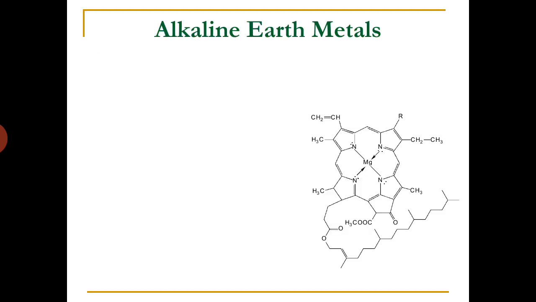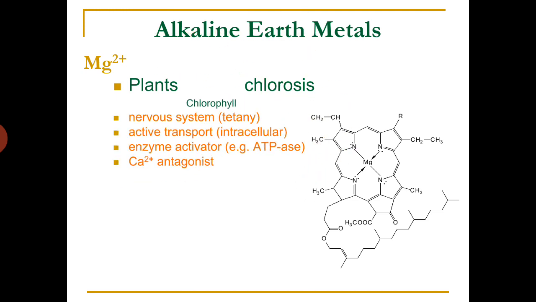Then coming to alkaline earth metals, we have two metals that are present as essential elements, magnesium and calcium. The first one is magnesium. It is important for plants, in which it is present in chlorophyll and is important for photosynthesis.